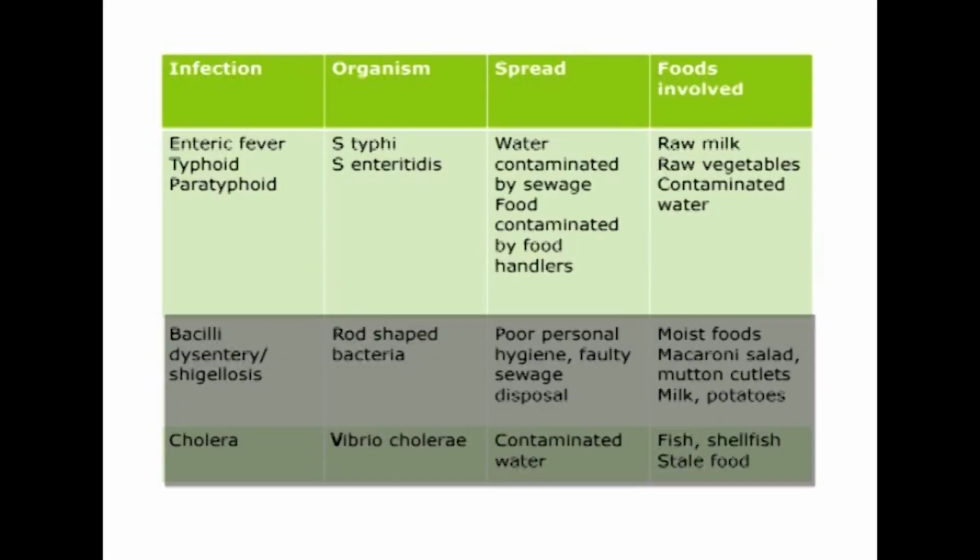There are other infections like for example enteric fever, which is nothing but typhoid and paratyphoid. Typhoid is caused by Salmonella typhi and paratyphoid by S. enteritidis. So how is it spread? It's usually spread by water contaminated by sewage. Sewage is nothing but all the unclean waste material, that is fecal matter, passes into a water system called sewage.